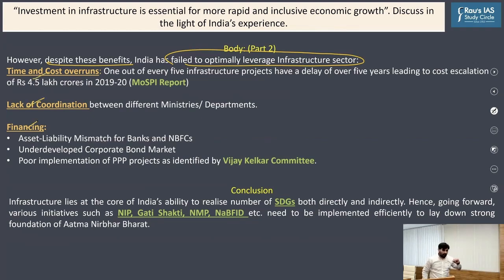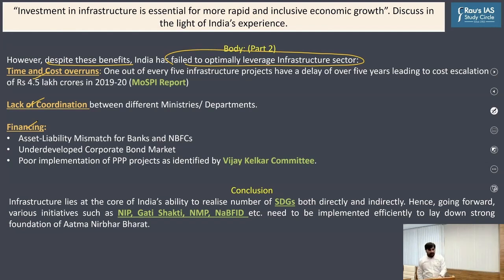Then look at the conclusion part. Please have a look at the conclusion. What I've done is I have linked the infrastructure sector directly to the Sustainable Development Goals, SDGs. In particular, you have SDG 9. SDG 9 focuses on creation of infrastructure to promote sustainable development. So directly in my conclusion, I have highlighted that infrastructure lies at the heart of India's ability to realize a number of sustainable development goals. So going forward, whatever initiatives we have launched need to be efficiently implemented to lay down a strong foundation of Atmanirbhar Bharat.